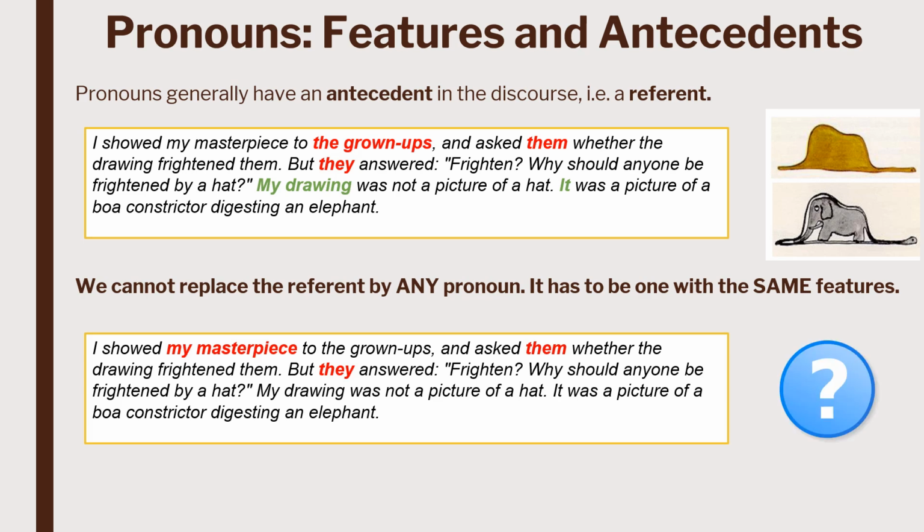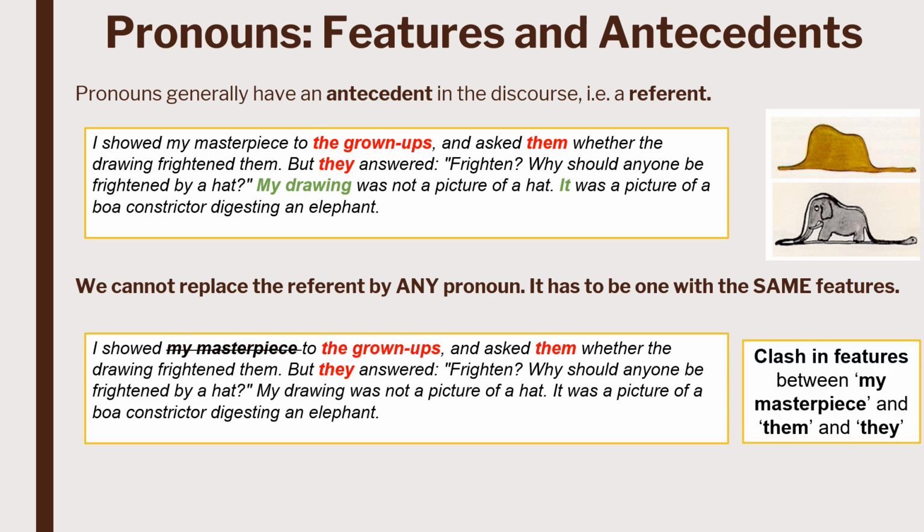What's the problem? Well, even though it appears earlier in the discourse, we cannot claim my masterpiece is the antecedent of them, because there is a clash in features between the DP, my masterpiece, which is in the third person singular, and pronoun them, which is in the third person plural number.